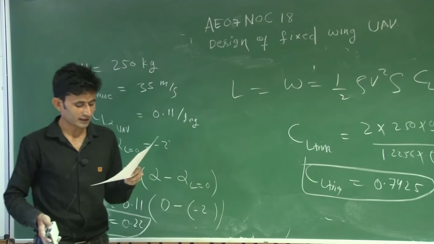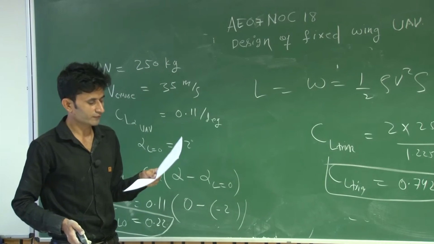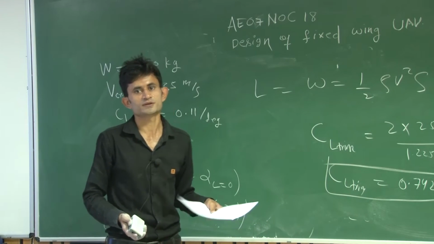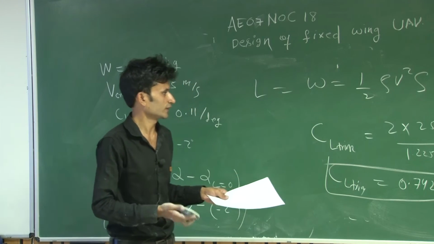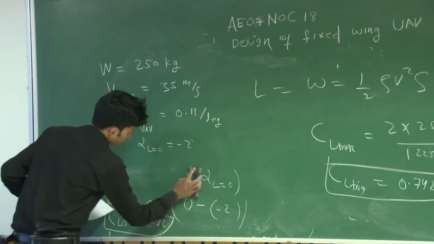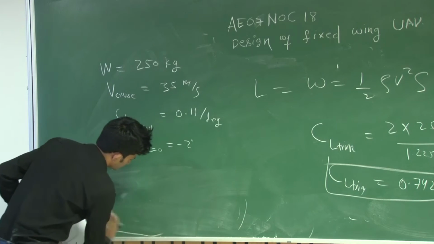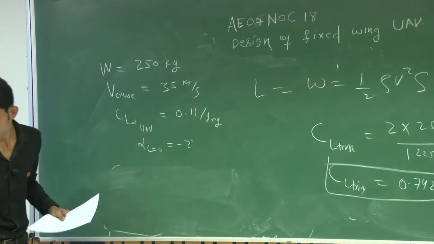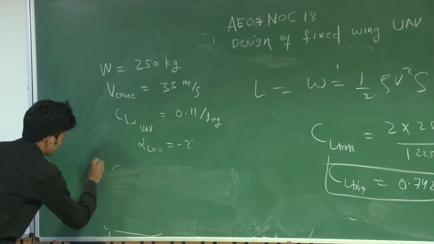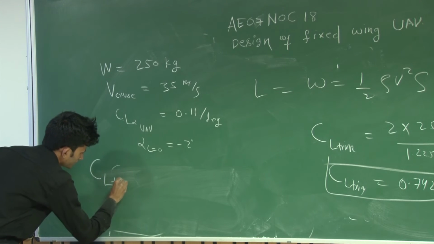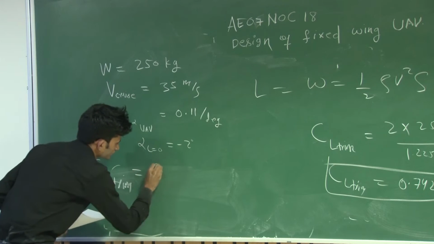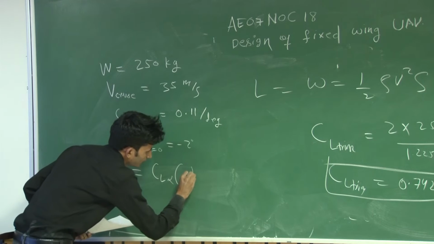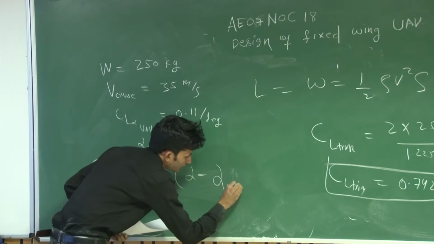So at what trim angle of attack is the UAV actually flying? You can calculate that in the third question that we have asked. So in the third question, again use the same relation: CL trim equal to CL alpha (alpha minus alpha lift equal to 0).